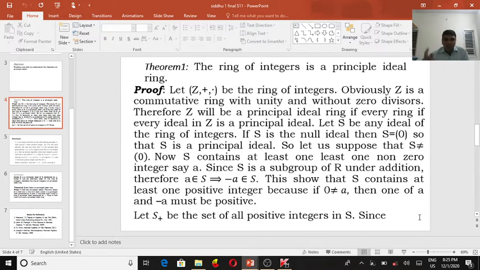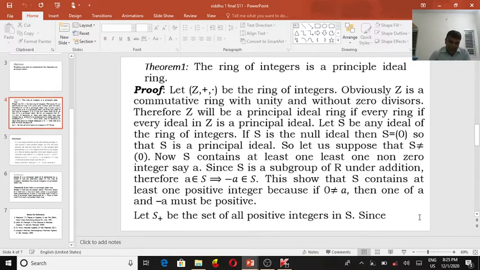So avoid that. If you choose an element a not equal to 0, a belongs to S and minus a also belongs to S. This shows that S contains at least one positive integer.